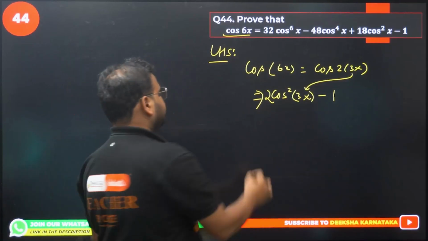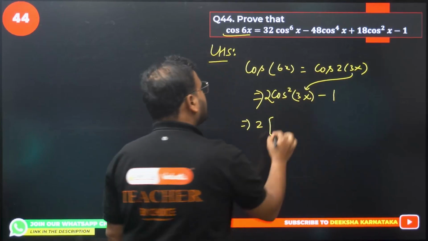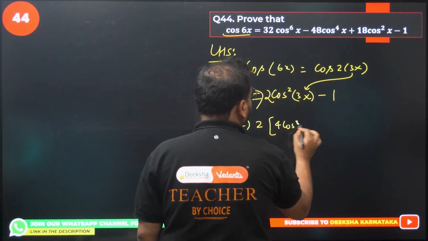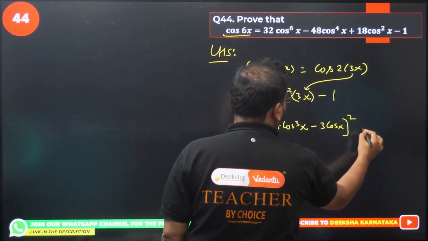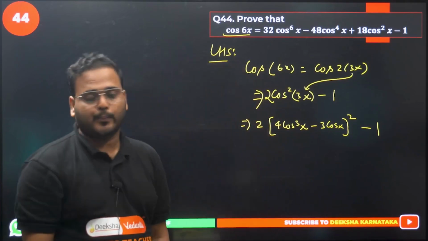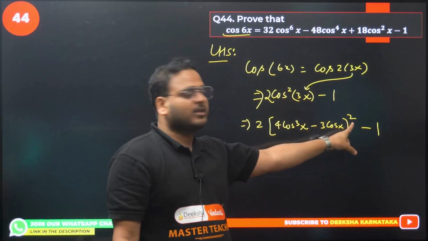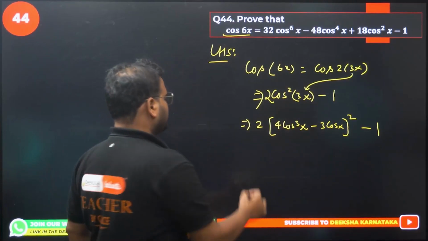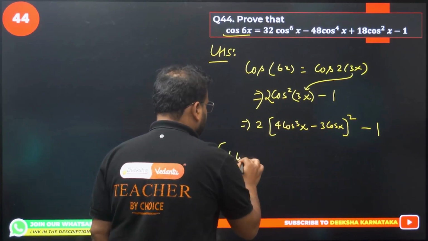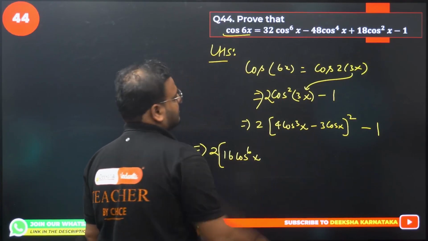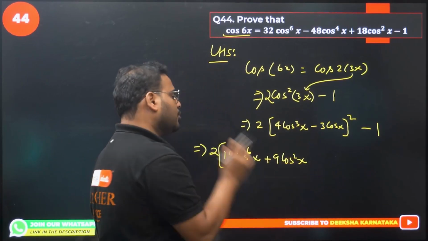Got it? Next. Keep 2 outside, keep a bracket. What's the formula for cos 3x? We have 4 cos cube x minus 3 cos x, the whole square, minus 1. Please check, this is the formula for cos 3x. Okay, this whole thing, and the square is there, so I've kept the square as it is. No change. Now do the expansion of a minus b the whole square. 2 outside, square of this is 16 cos power 6 x. This 9 cos square x. This is going to be a square and b square.